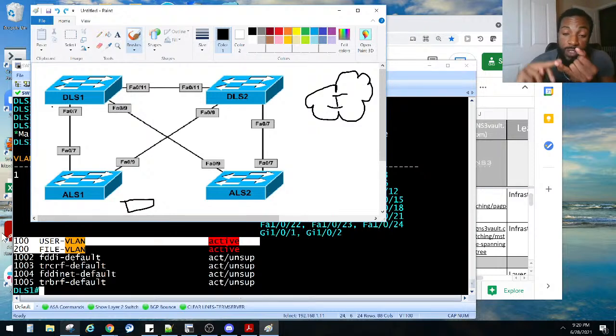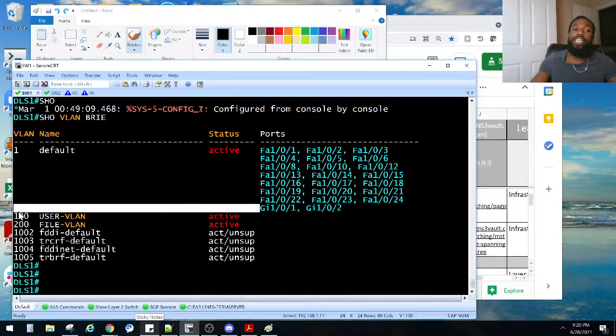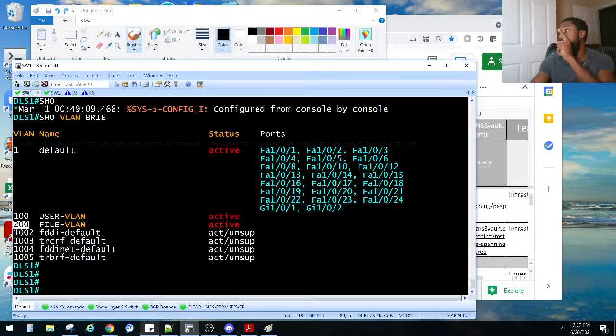There's two ways we can do it. We could do it by setting a priority, but he said not to do it with a priority, or we could just say become the root with some keywords. And I'll show you how to do that. So we're on DLS1. We said we need to be the root bridge for both VLANs 100 and 200. He said configure switch DLS1 so that the iOS software automatically elects it as the root bridge for both VLANs. Let's figure out who the root bridge for those VLANs are, 100 and 200. Most likely it's him.